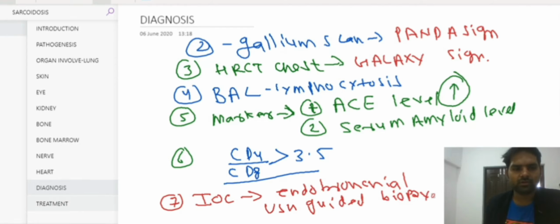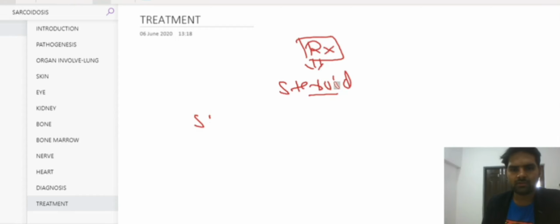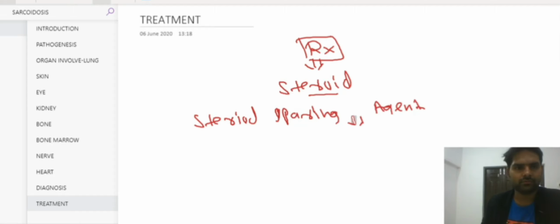Okay, now let's move to the treatment part. In the treatment of sarcoidosis, we'll give the patient steroids. But if the patient is immunocompromised, or if we want to give steroid sparing agents, then we can also give drugs like azathioprine.